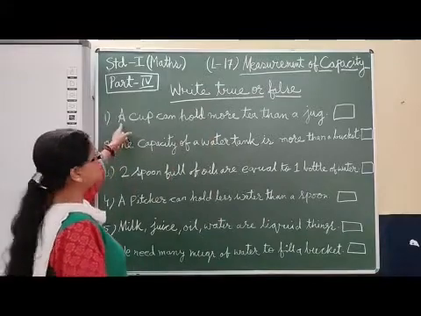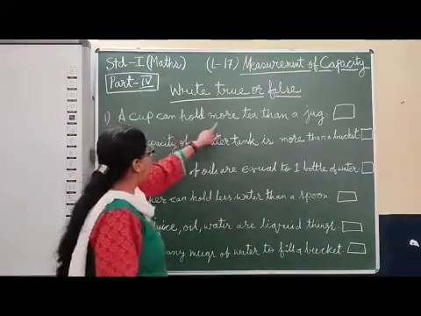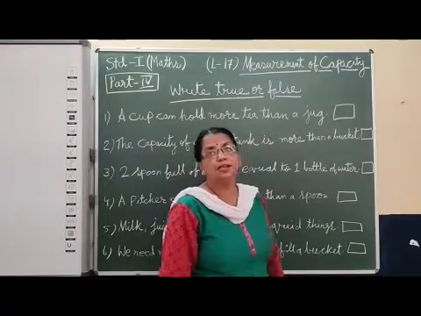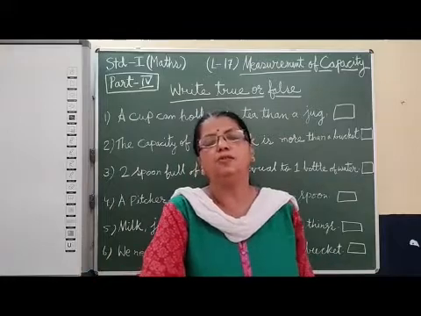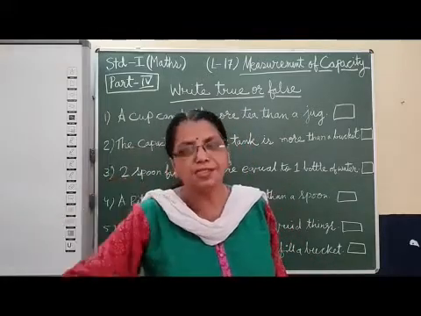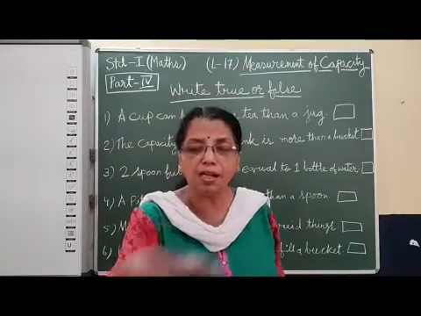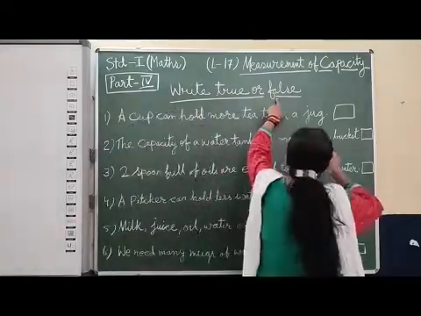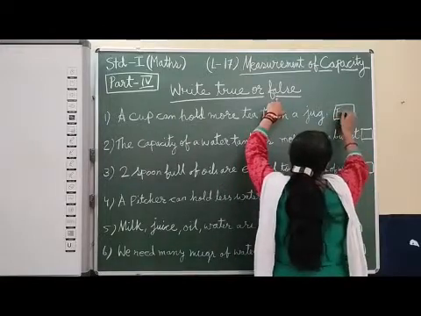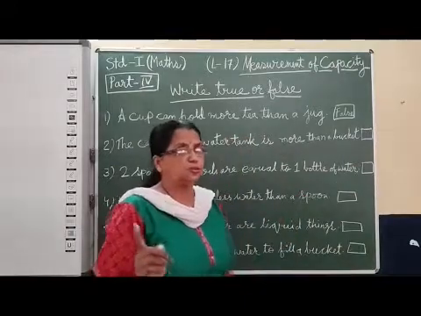So, what is the sentence? You have to understand. A cup can hold more tea than a jug. That means here the sentence is saying cup can hold more, jug can hold less. So, this is not correct. The correct sentence will be jug can hold more than a cup. So, what you have to write? False. You can write F also.